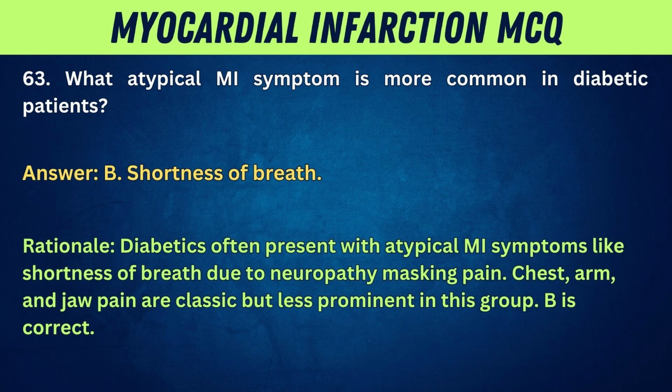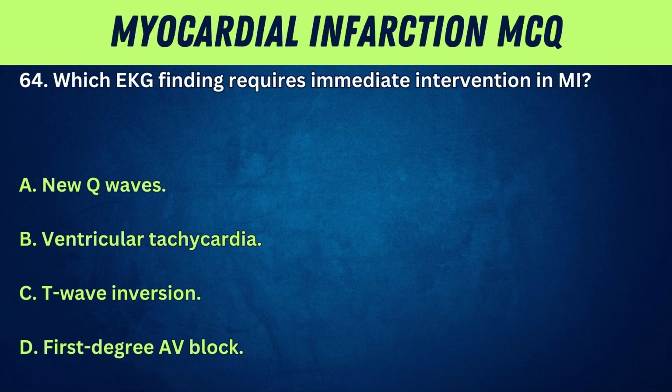Rationale: diabetics often present with atypical MI symptoms like shortness of breath due to neuropathy masking pain. Chest, arm, and jaw pain are classic but less prominent in this group. B is correct.